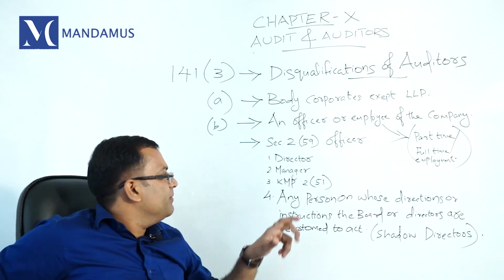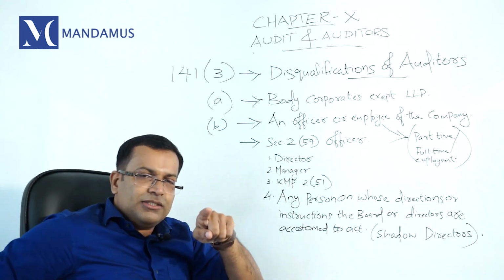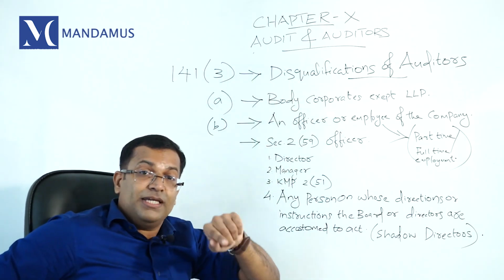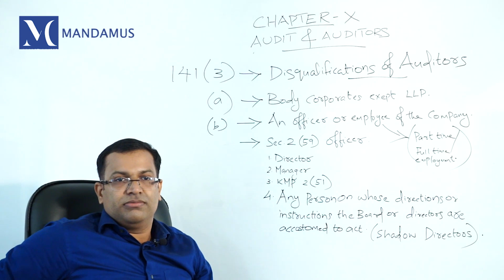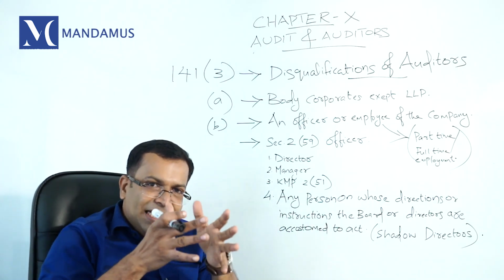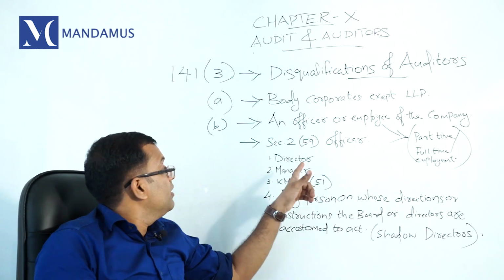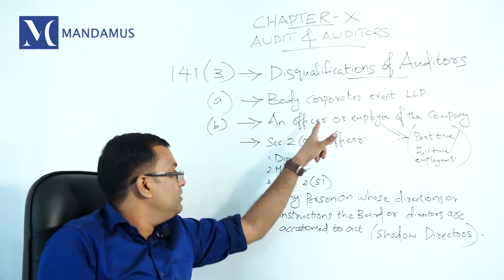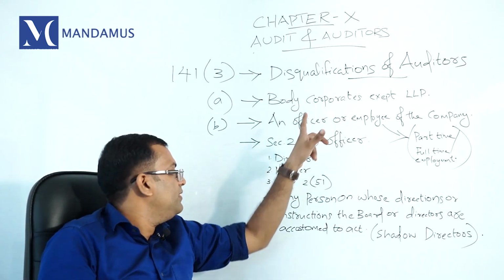So what does it mean? If you are a director, you are disqualified to become auditor of a company, even though you are a qualified chartered accountant. To prevent conflict of interest and to ensure the independence of auditors, the director of that company is disqualified, the manager of that company is disqualified, the KMP.